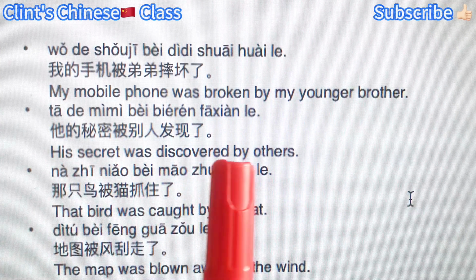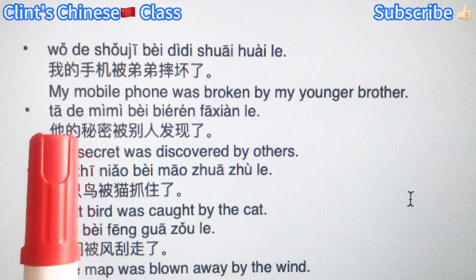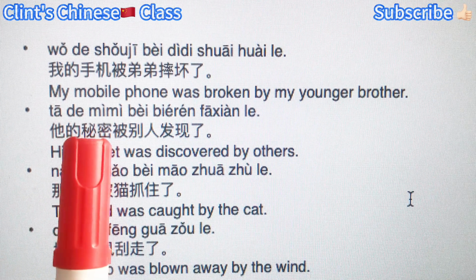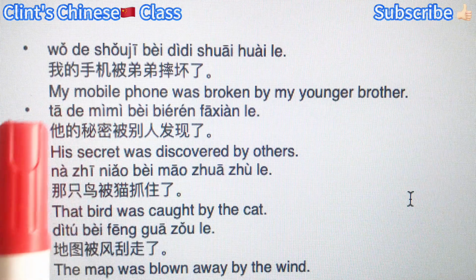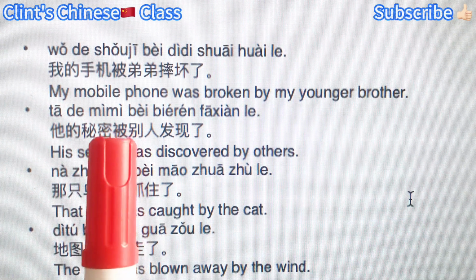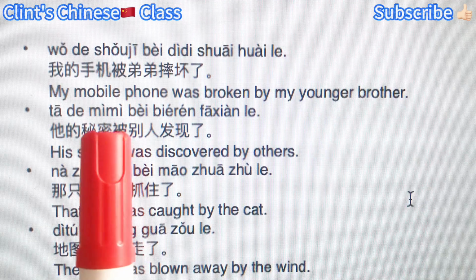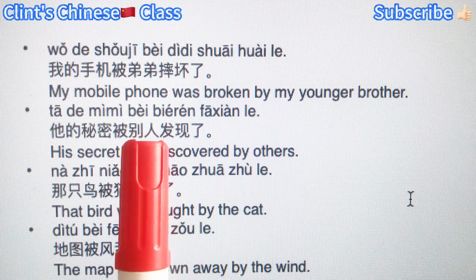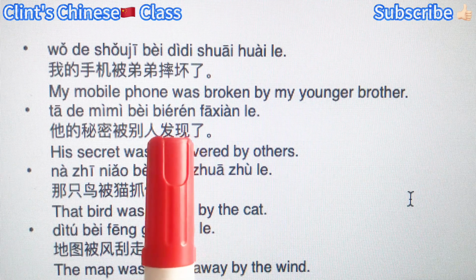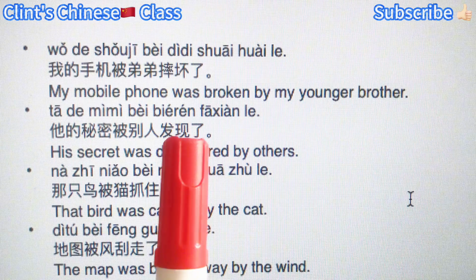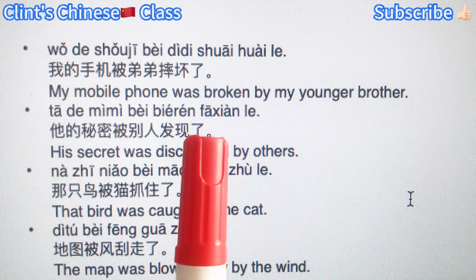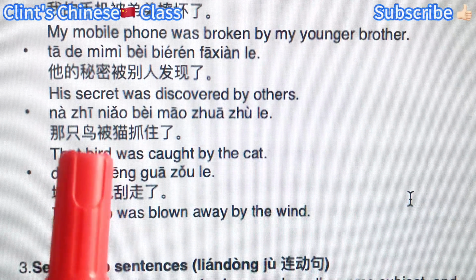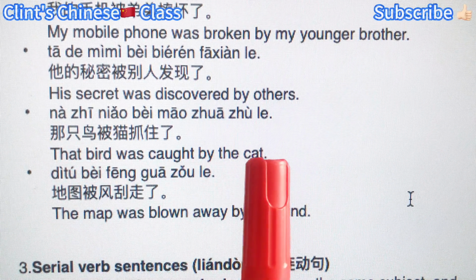His secret was discovered by others. 他的秘密被别人发现了。他的秘密 is the subject, the noun phrase, and the action receiver. 被 by, this preposition introduces the passive voice. By who? By 别人, other people. 发现 discover. So 他的秘密被别人发现了。